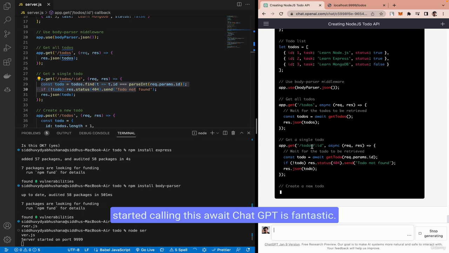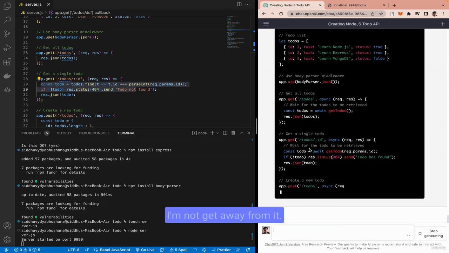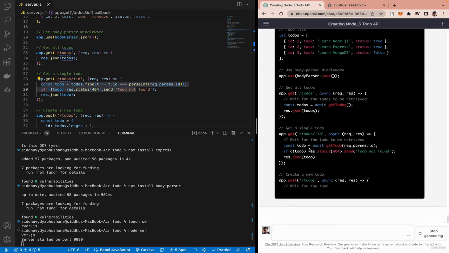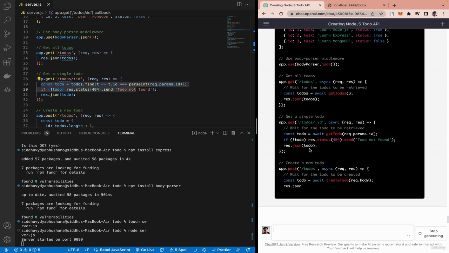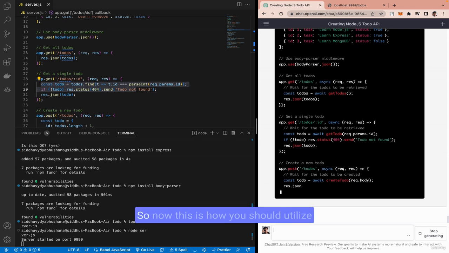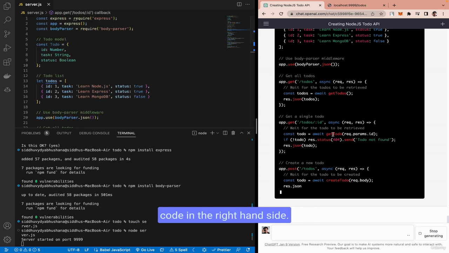ChatGPT is fantastic. I can't get away from it. It started writing a lot of code. So now this is how you should utilize ChatGPT and generate the APIs. Now it has already given the code. On the right hand side, you can see it started creating async await.